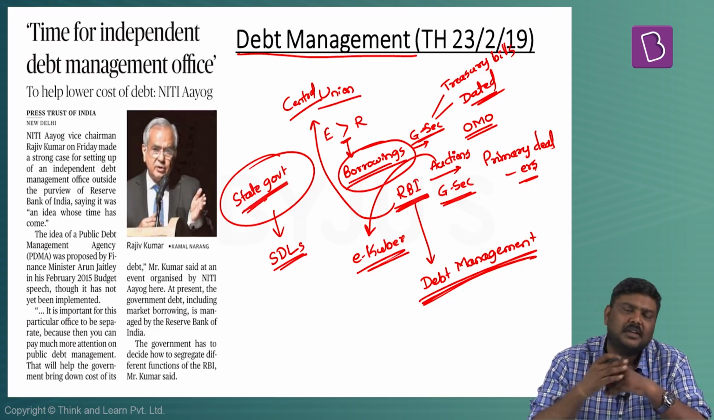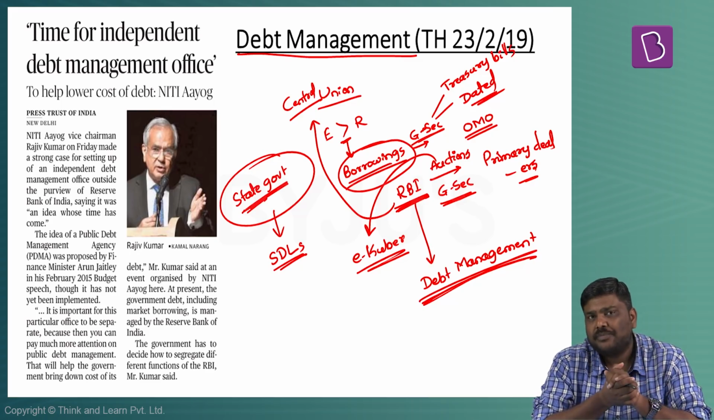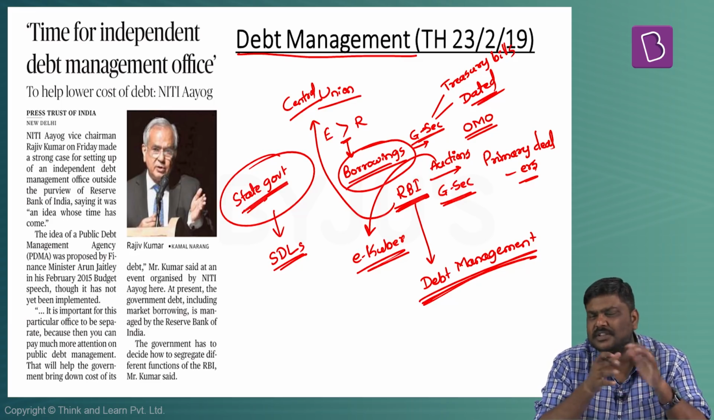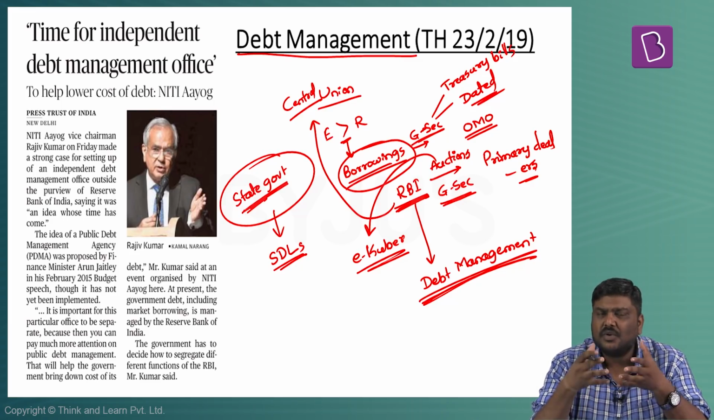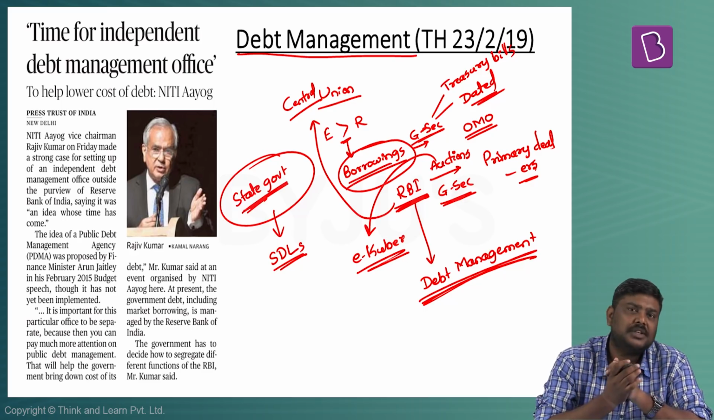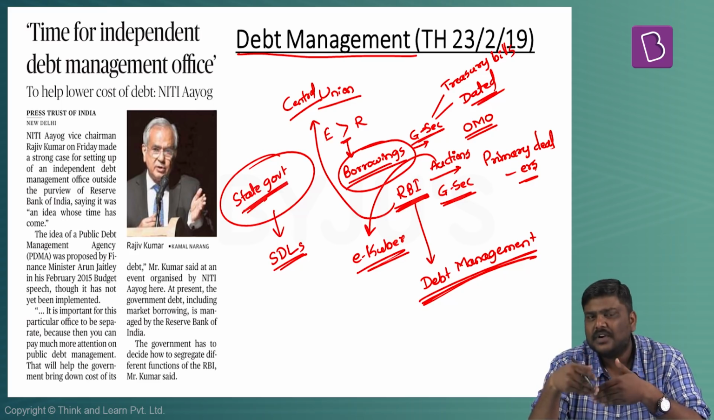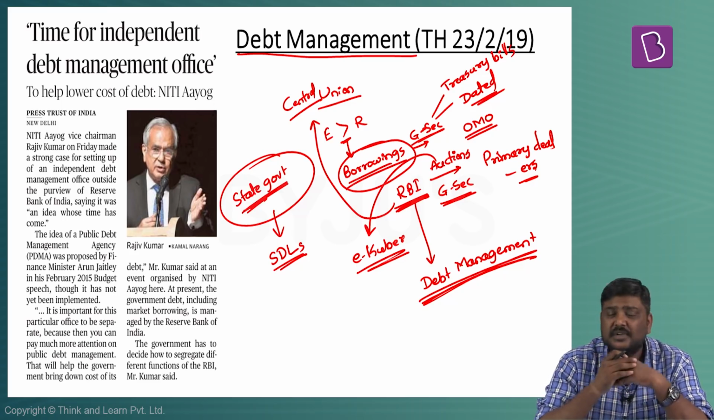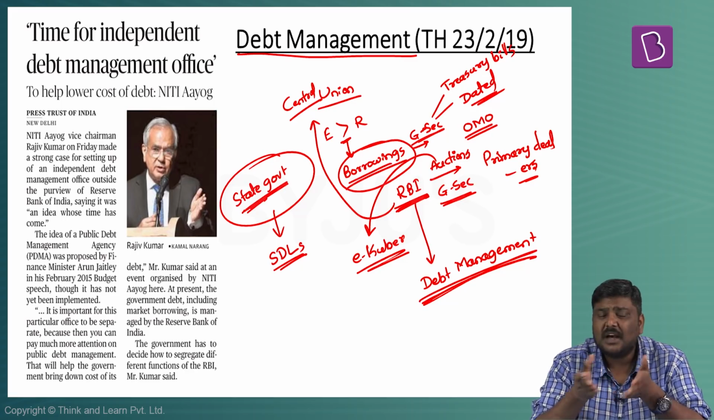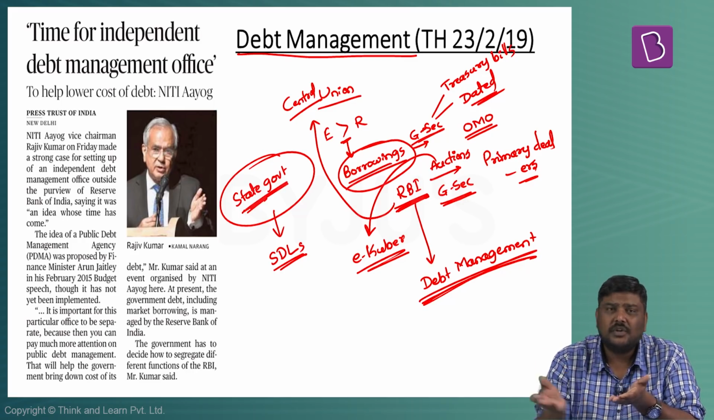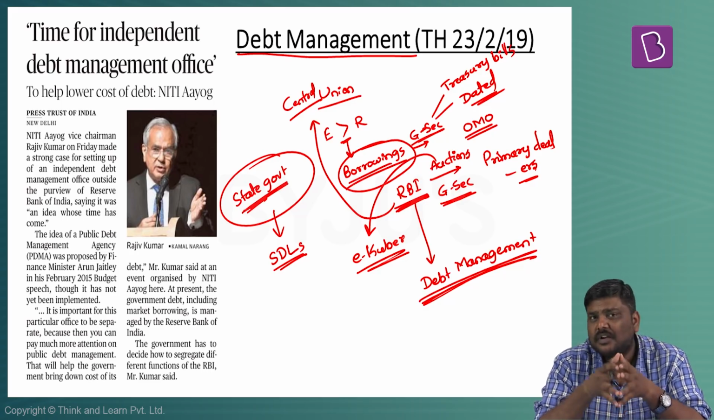RBI has been doing this function for a very long time now. But in this decade, that is post 2014, a discussion arose because of an announcement in the budget on whether RBI should be allowed to continue this function of debt management. Because experts say that many a time RBI is burdened with the function of controlling inflation, promoting growth, forex reserves, and so on and so forth. And apart from this, should we also burden it by giving one more function of debt management?